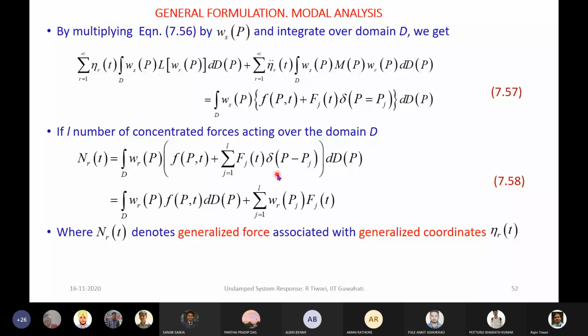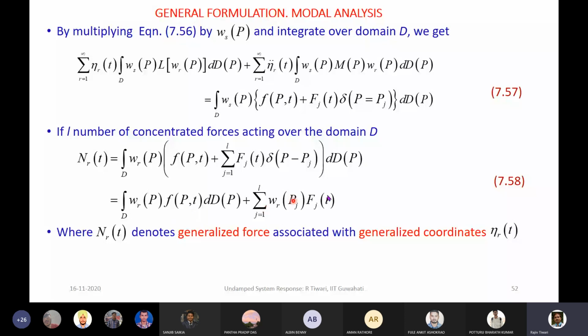The integration is involved here, and if we use the direct delta function property, the integration will be simple. Directly we can substitute, because this will be multiplied by this W. So we substitute P equal to P_j in the function, and then we directly obtain the integration. For a distributed force, we need to integrate based on the distribution of the force, whether parabolic, linear, or any other distribution.